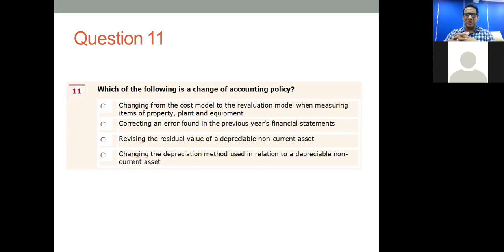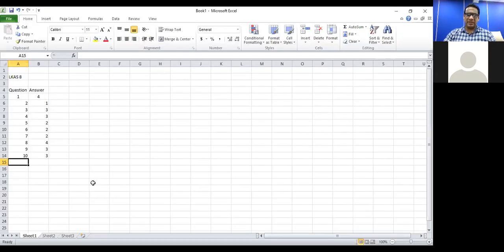Out of these 4, the example for a change in an accounting policy is the first answer, that is change in the measurement method of measuring the values of property, plant, and equipment from cost model to revaluation model. So the correct answer for question number 11 is answer 1. So for question number 11, correct answer is answer 1.